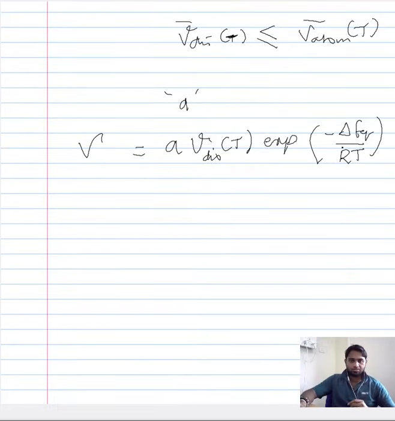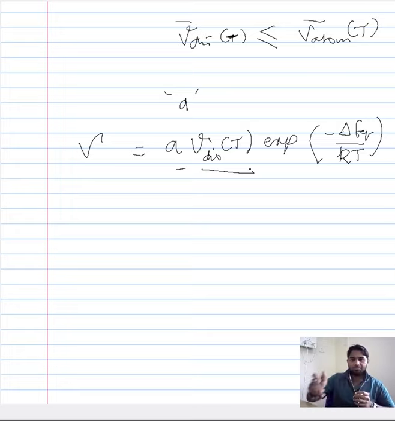Again, this is not r, this is kappa, Boltzmann's constant. So the velocity of a dislocation while it propagates depends on the distance that it is covering, the frequency of vibration that the whole dislocation, not the individual atom but the whole dislocation, is experiencing, and the probability of the dislocation to overcome any obstacle in its pathway. So a combination of these three will give you the velocity of dislocation.